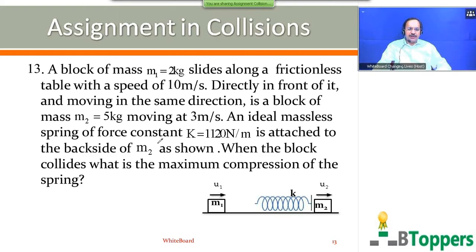An ideal massless spring of force constant K equal to 1120 Newton per meter is attached to the backside of M2 as shown. The block collides. What is the maximum compression of the spring? Here the two blocks and this spring, all the three, you can consider as one system. Total momentum of the system remains conserved, and total mechanical energy also remains conserved because the blocks are moving on a frictionless surface.